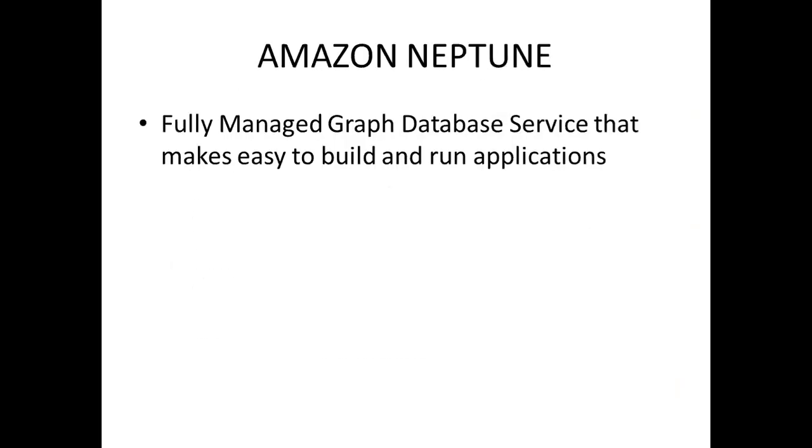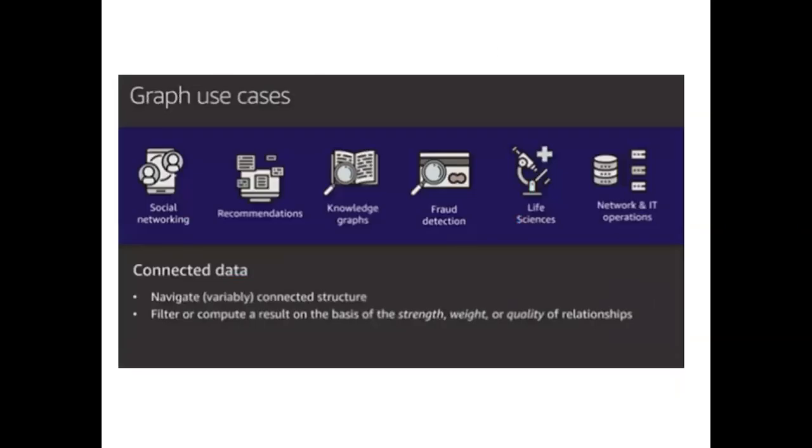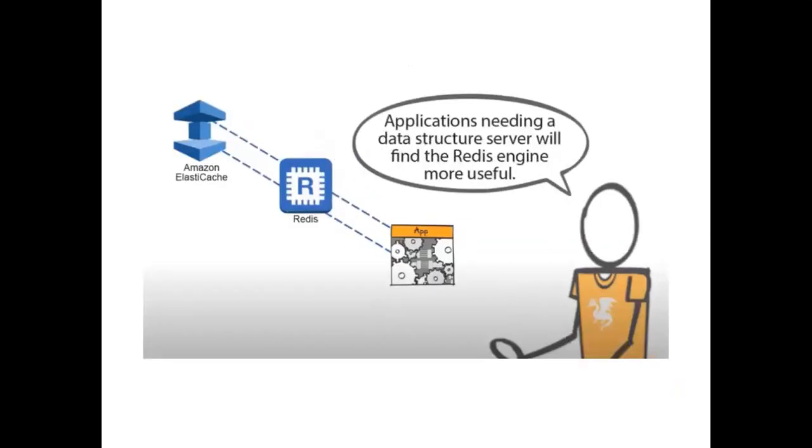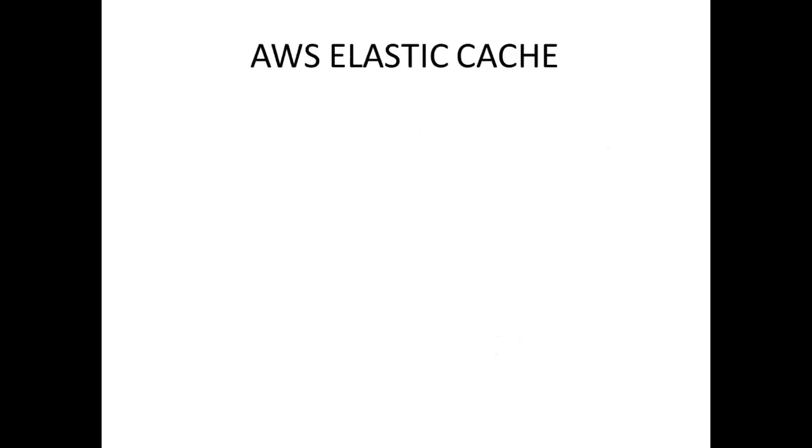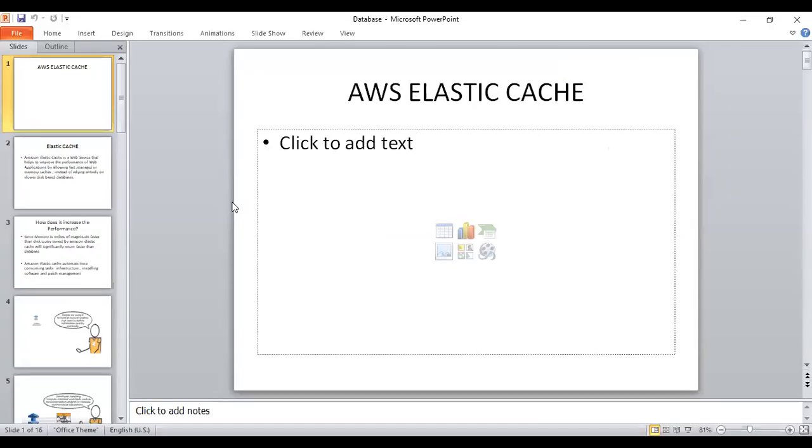Again, as I told you, this is also for the developers who want to work with websites, IT operations, recommendations, there they can use this graph database. All these are the use cases. Okay. Now for this Elastic Cache or graph database to work, you again need an application integrated solution. Now, how do we work on it?